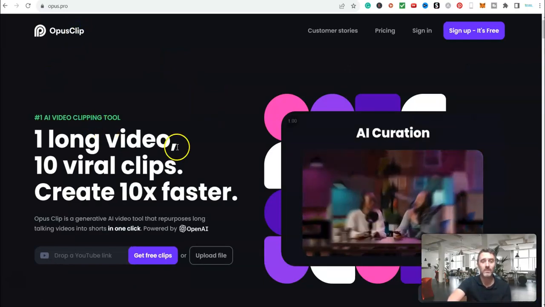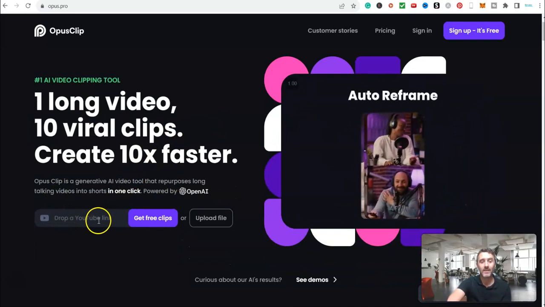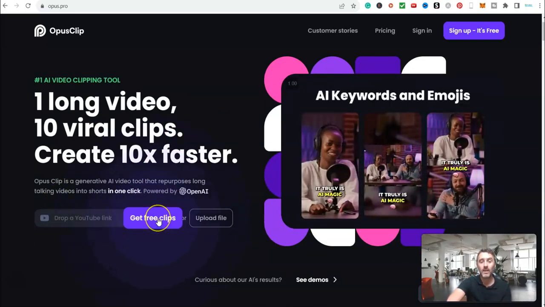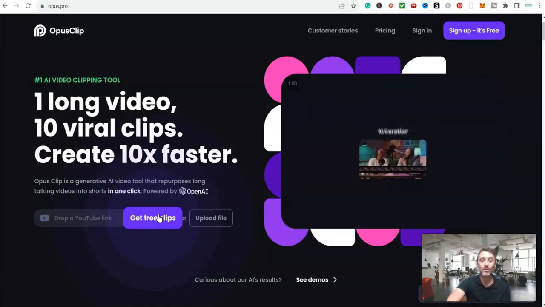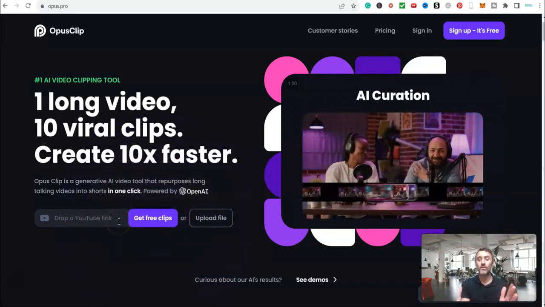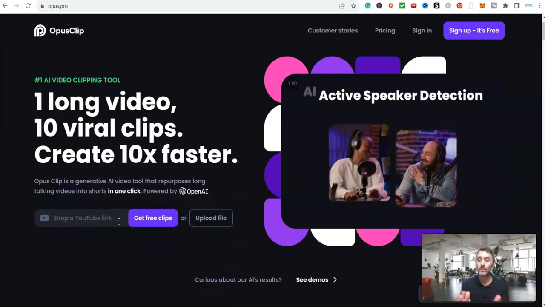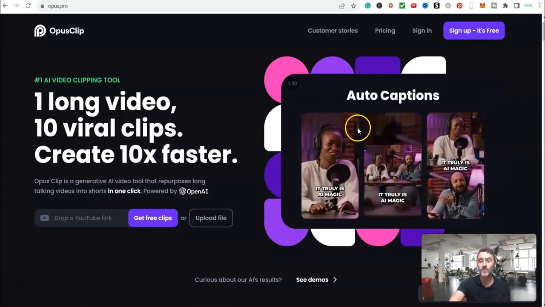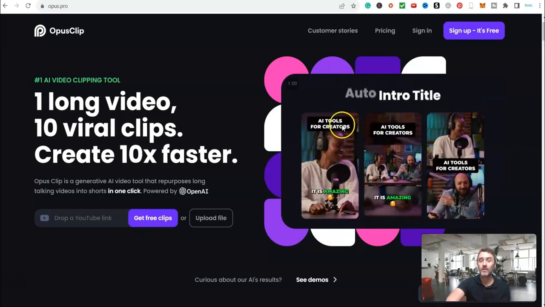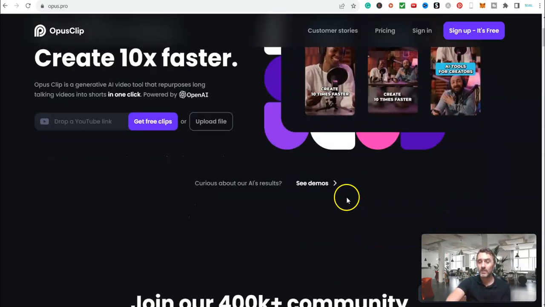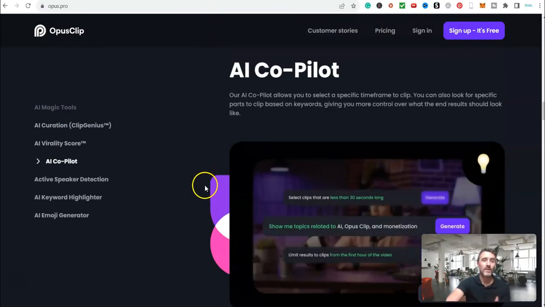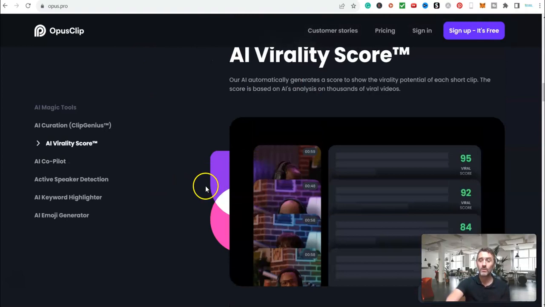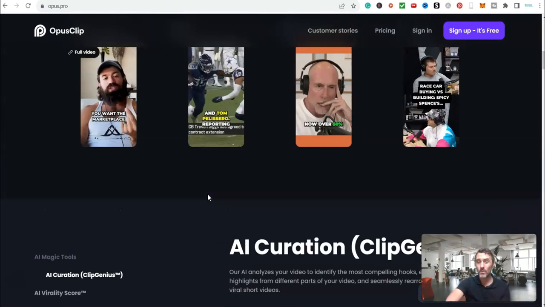And how it works over here is, you can see, you drop a link into here. You drop a YouTube link, and then it will create 10 potentially viral videos based upon the link that you put in here. It'll take a long format video and it will condense it into smaller format videos, as you can see over here, including text, emojis, content over the top. It's just brilliant. And here's a cool thing you can do with this. With these short clips, you can put them on YouTube, you can put them onto TikTok, you can put them on Instagram, you can put them wherever you want.